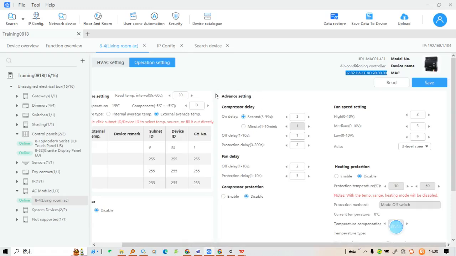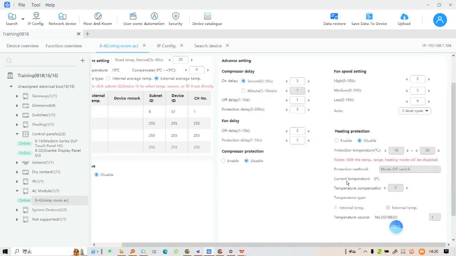And from here, you can set some delay: the compressor delay, fan delay, and the compressor protection. And if the fan speed is controlled by our 0 to 10 volts port, then you have to set the voltage accordingly. And from here, you can set the heating protection.